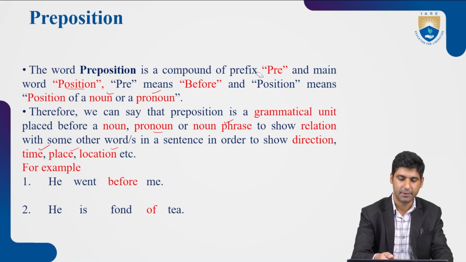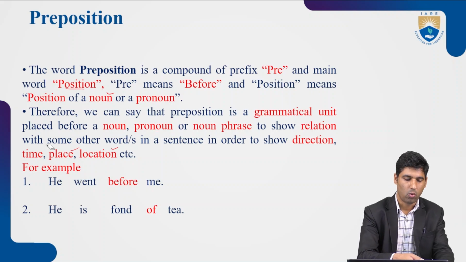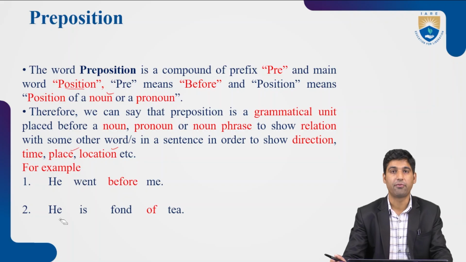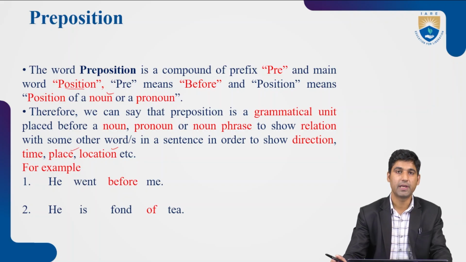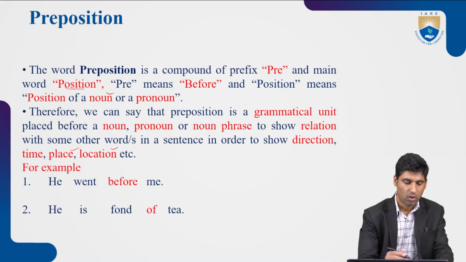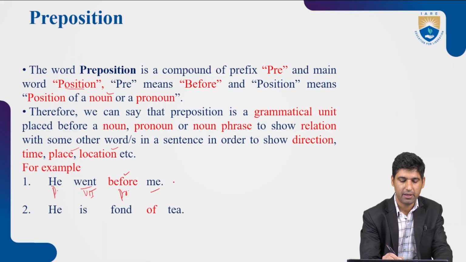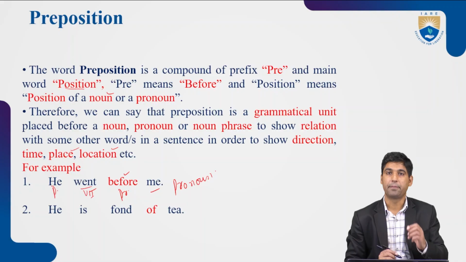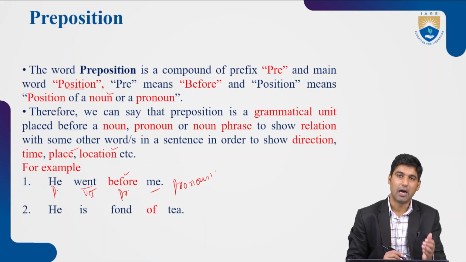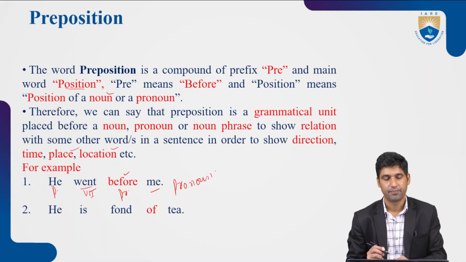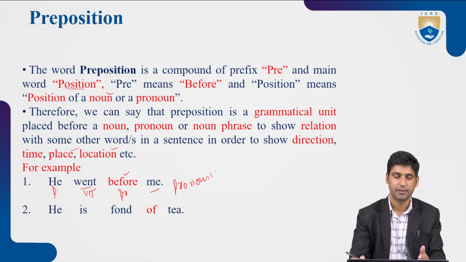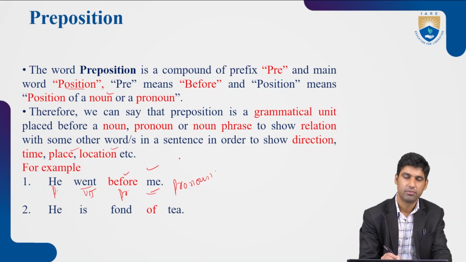Let's go with these examples. I have two examples here for you. One is, he went before me. In this sentence, we have he, which is a pronoun, third person singular. We have went, a verb in second form. We have before, which is a preposition, and we have me, which is a pronoun. I told you, a preposition can be placed before a noun, pronoun, or noun phrase. So see here, we have this preposition used before a pronoun.